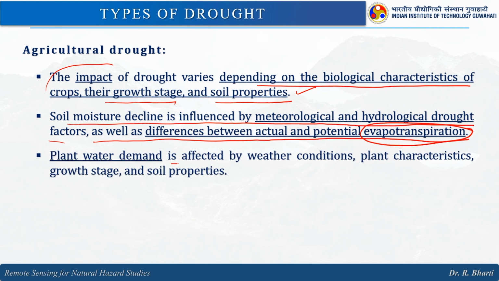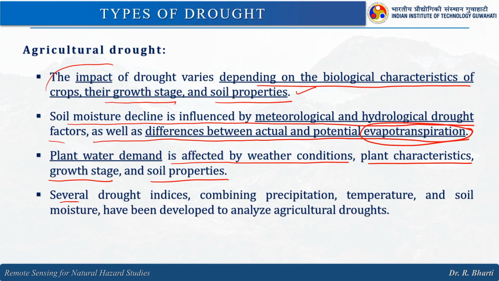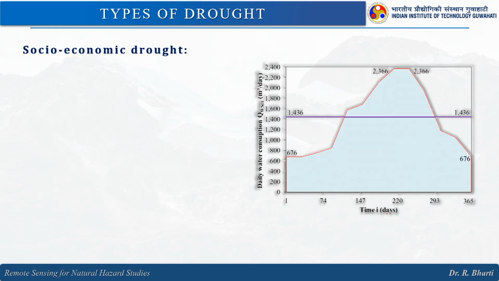Plant water demand is affected by weather conditions, plant characteristics, what type of plant it is, growth stage, whether it is in the initial stage, middle stage or the mature stage, and the soil properties. Several drought indices combining precipitation, temperature and soil moisture have been developed to analyze agriculture drought, right.